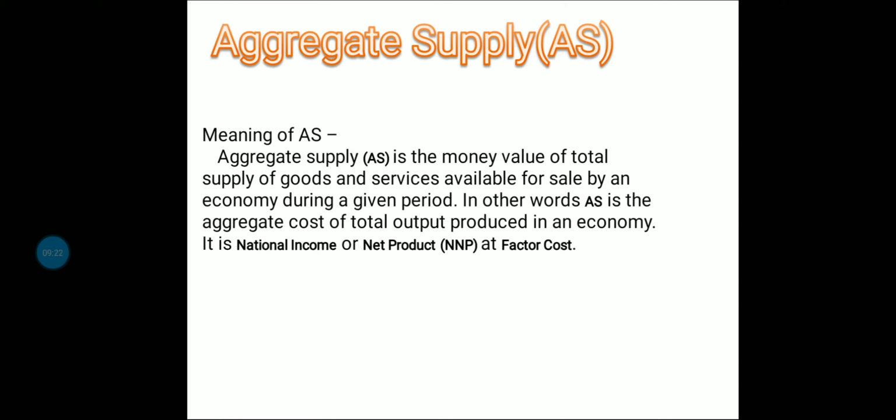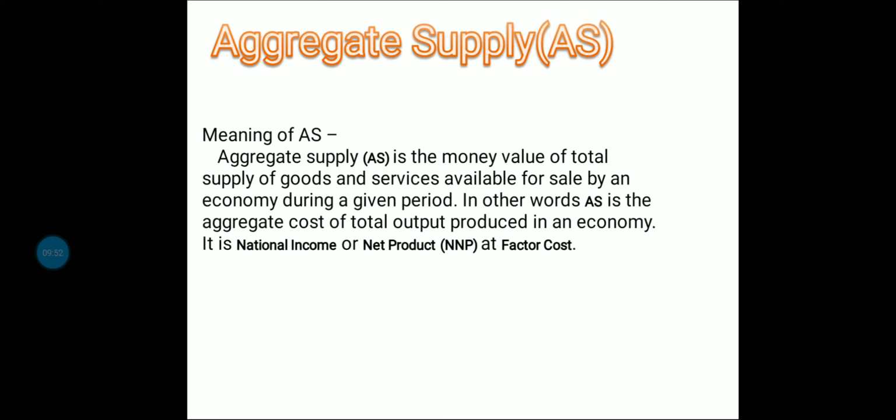Or in simple words, it is the money value of total final goods and services which the producers are ready to sell, or the final value of output produced within the economic territory of a country.